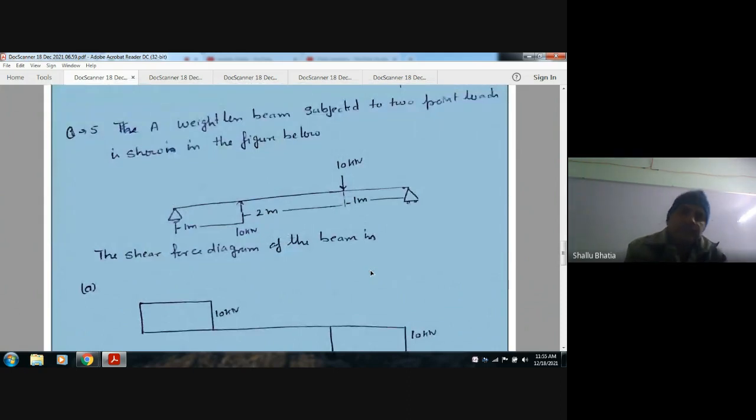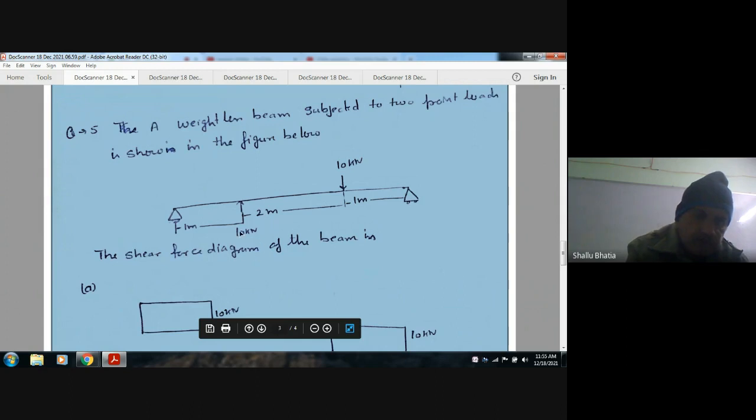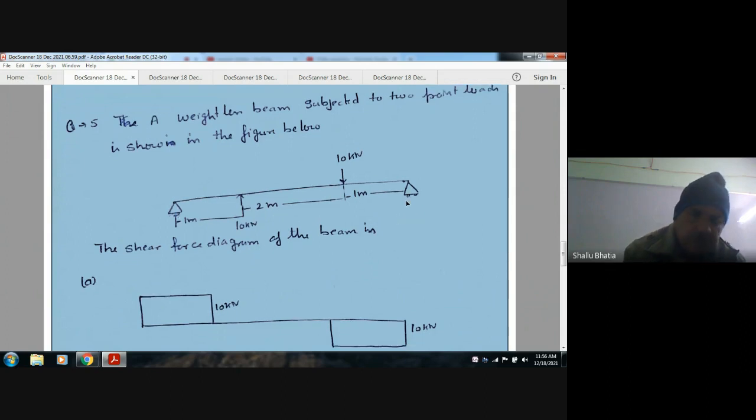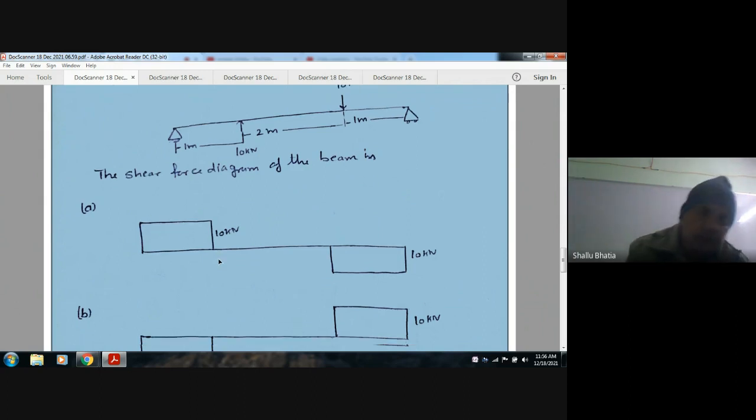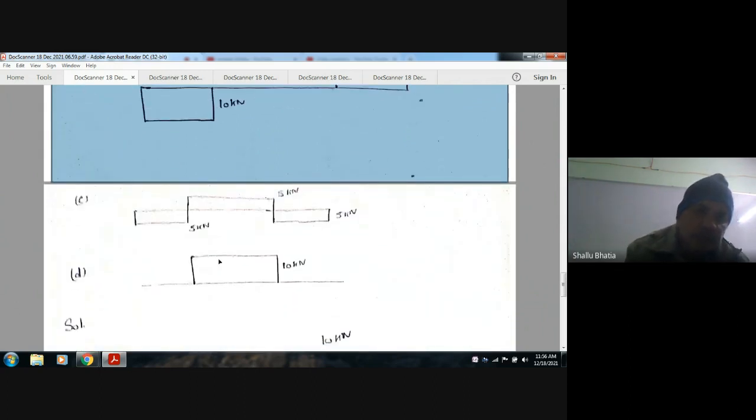a weightless beam subjected to two point loads is shown in the figure below. This is the beam diagram given. Here the load is 10 kilonewton, here the load is 10 kilonewton, and here there are forces. You have to choose the right shear force diagram. So these are the options given.